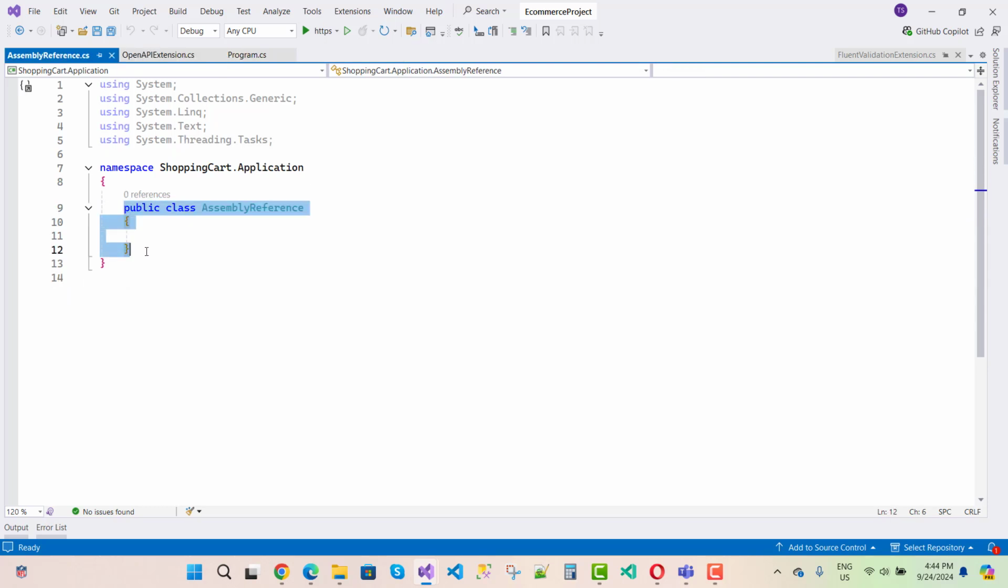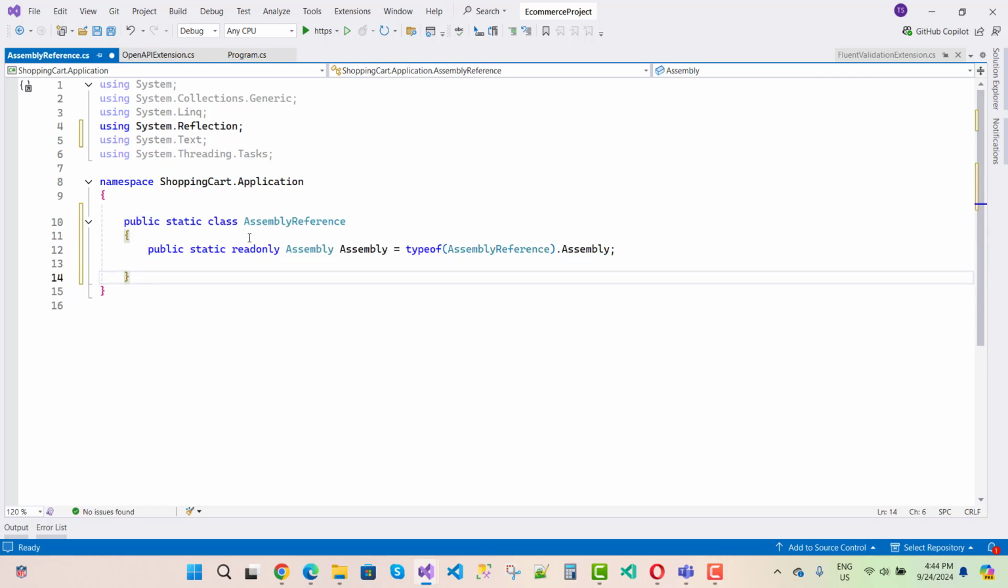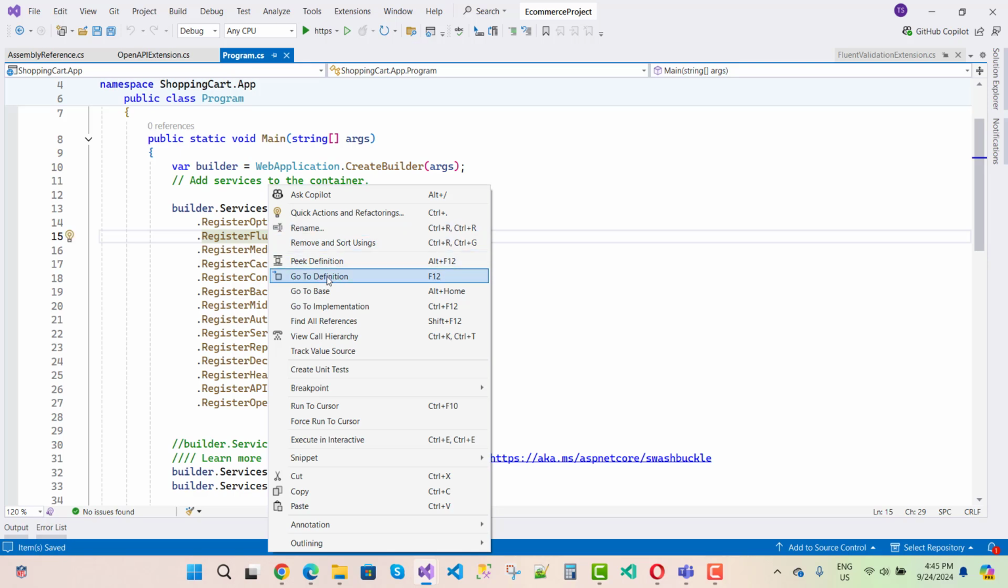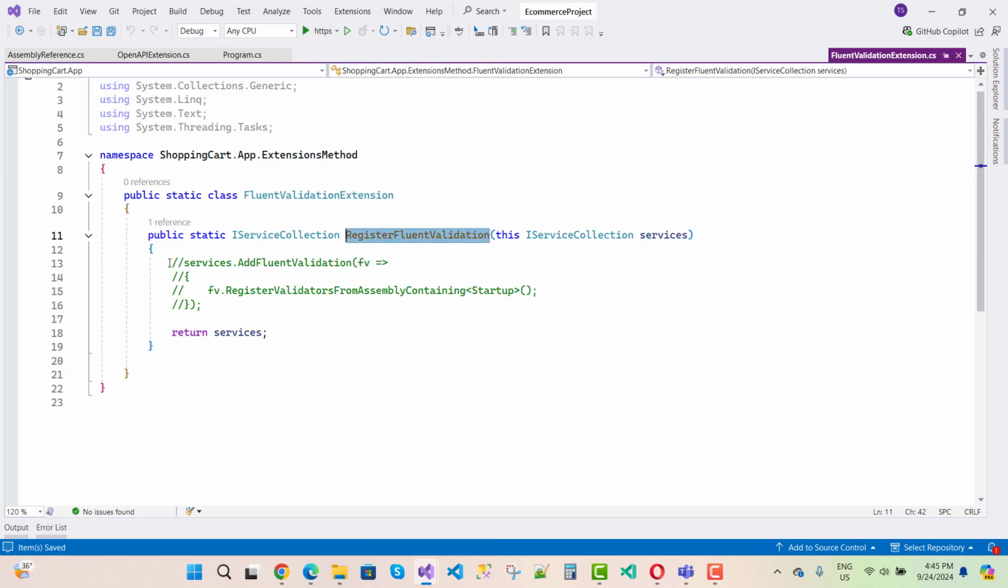AssemblyReference is a static class, and here we have an Assembly. I want to get the whole assembly, I mean the application layer. So I want to get the type of AssemblyReference dot Assembly, so that you can use it for Fluent Validation here. Go to definition first, and here we go.